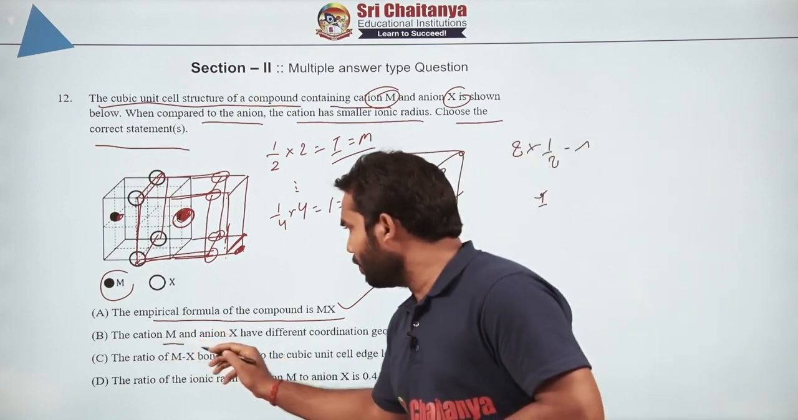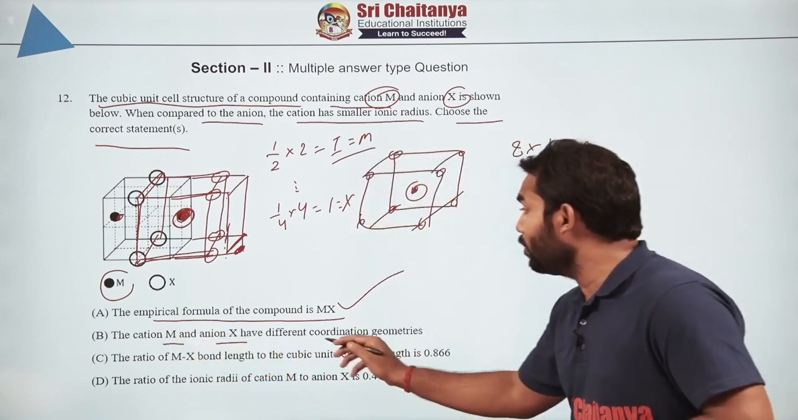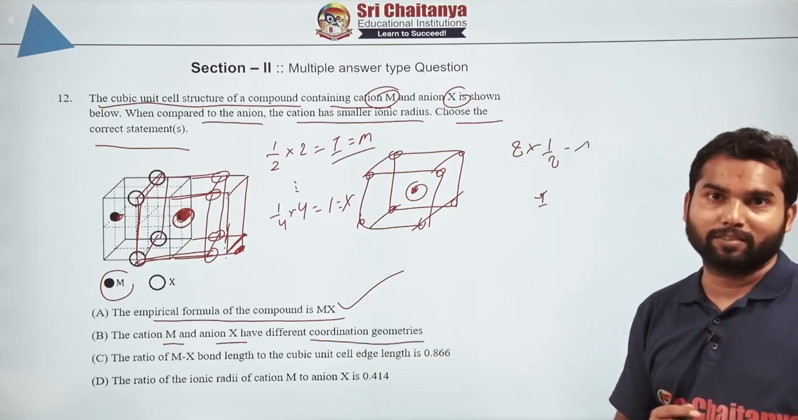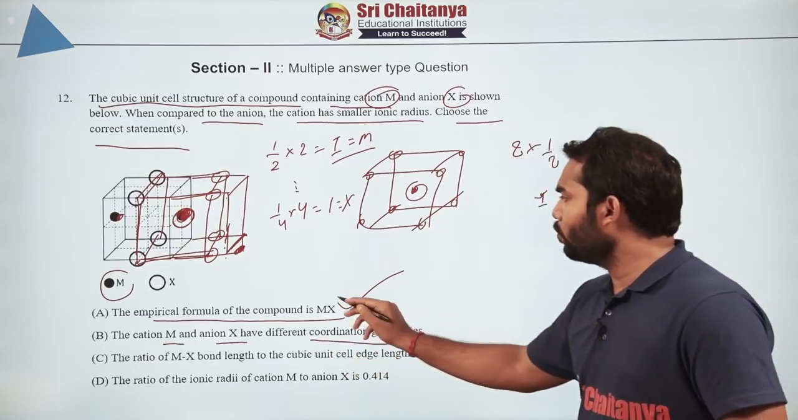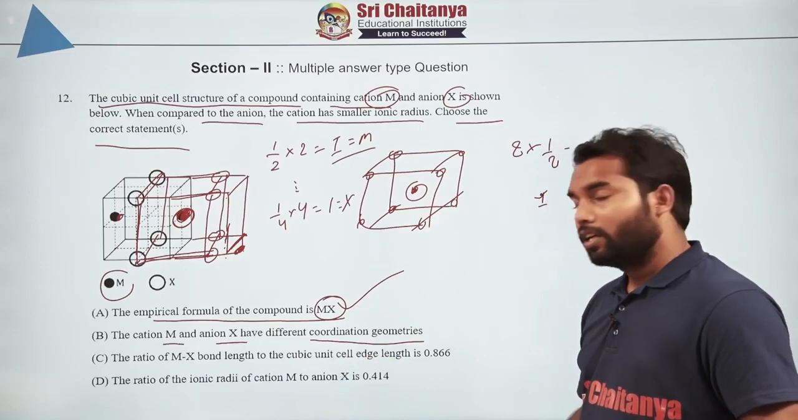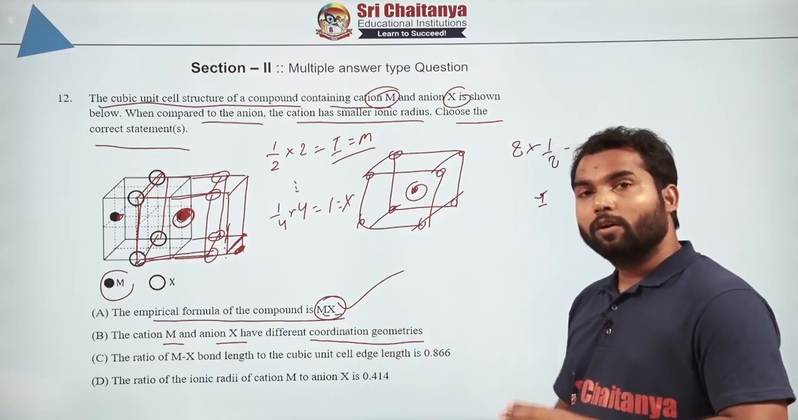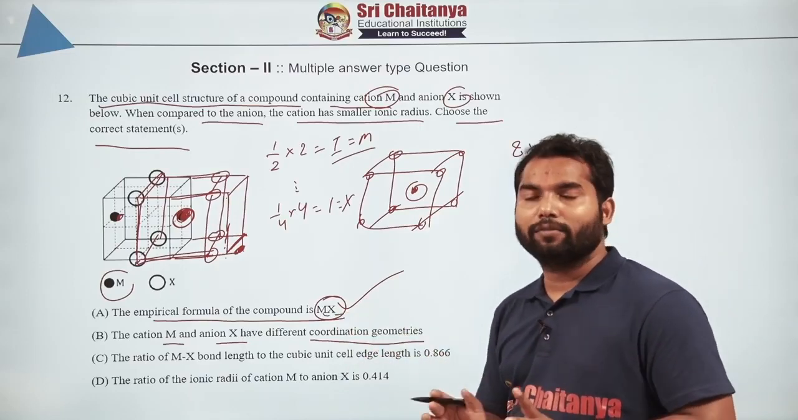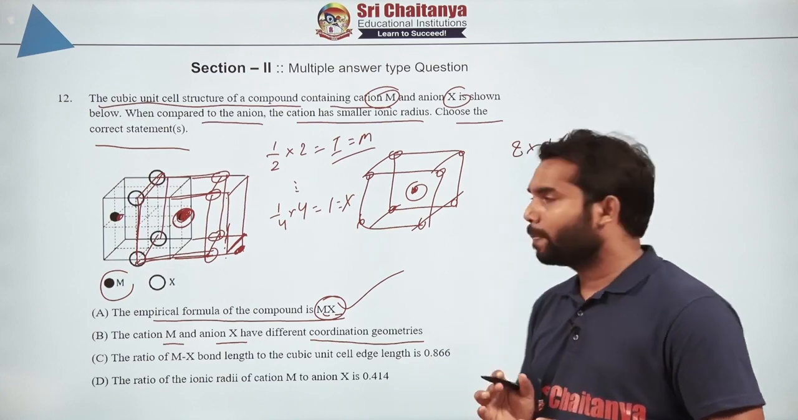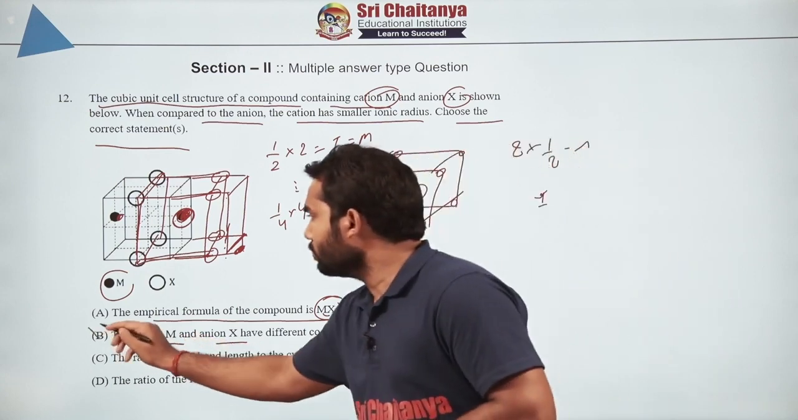Now, the cation M and the anion X have different coordination geometry, which is absolutely wrong. Because when you have a 1:1 ratio for both of them, both the cation and anion have to have the same geometry around them. So this is wrong.